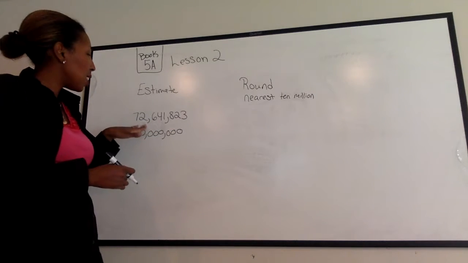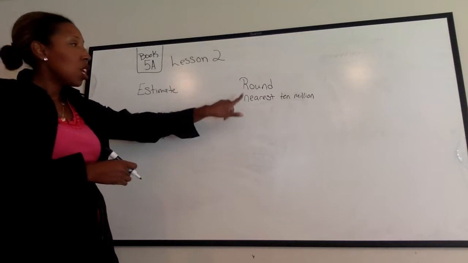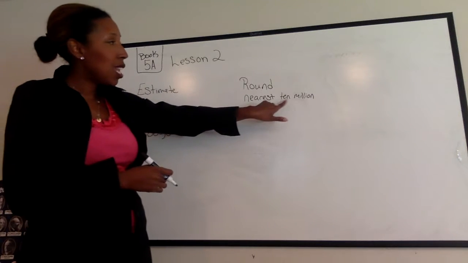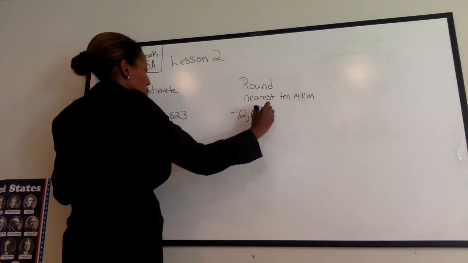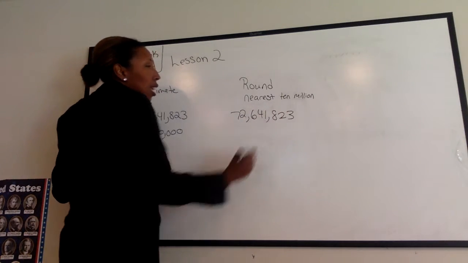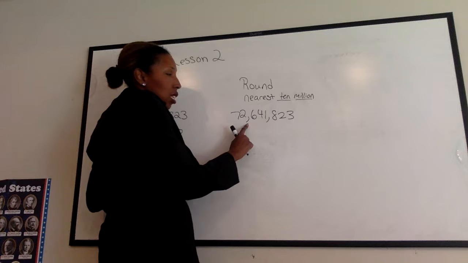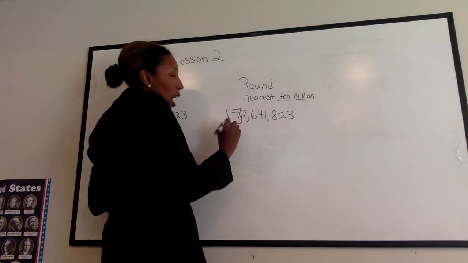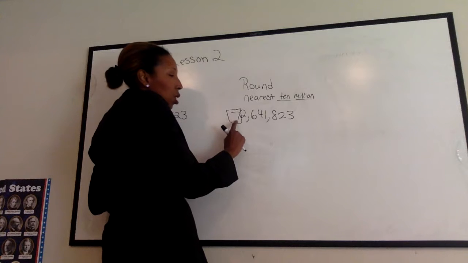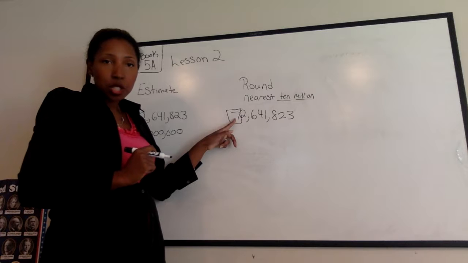So, for instance, if we had this number and they said now they want you to round, they're going to tell you after that directions. So they said round to the nearest 10 million. So let's write the number over here, 72,641,823. Now, after I have the number, I know I have to find the 10 million. Well, I know the million is here because this is thousand, so this is million. 10 million, well, that's 1 million, so this is 10 million. So whenever I round, I know I have to circle the spot that they're saying. So 10 million's there. This spot can either stay the same or change, okay?